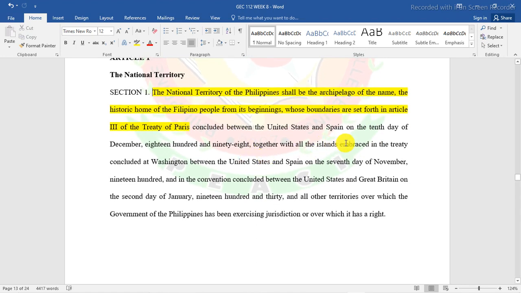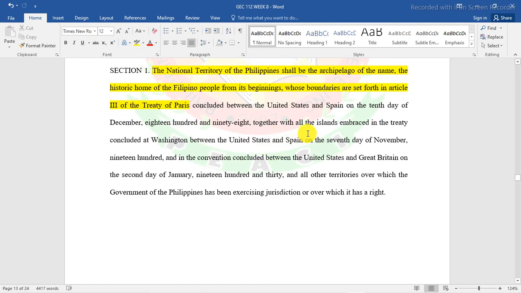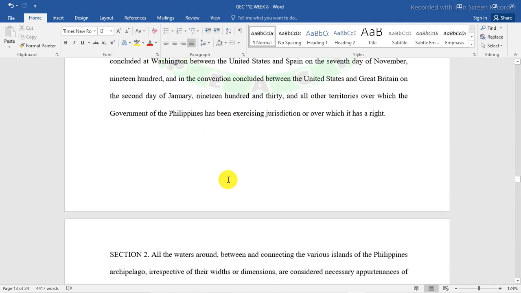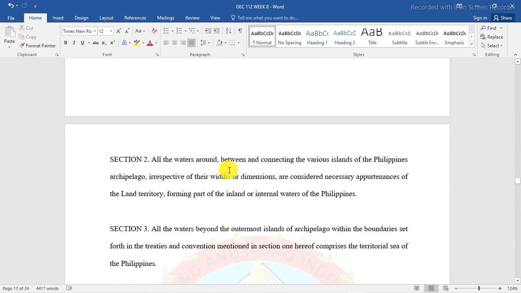Concluded between the United States and Spain on the 10th day of December 1898, together with all the islands embraced in the treaty concluded at Washington between the United States and Spain in November. Okay? Also in Section 2, all waters around, between and connecting the various islands of the Philippine archipelago, irrespective of their width or dimension, are considered necessary appurtenances of the land territory. Kailangan talaga sakop natin yan, forming part of the inland or internal waters of the Philippines.